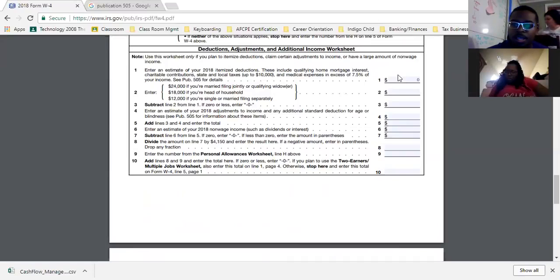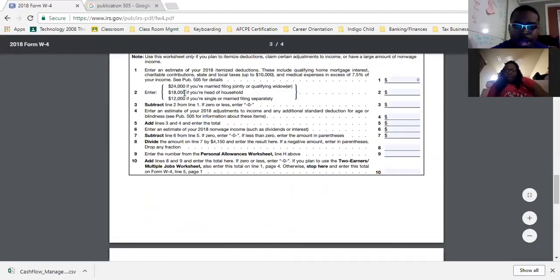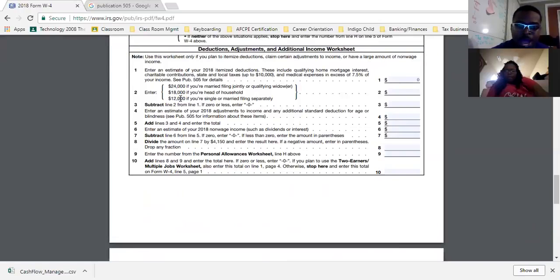So your itemizations has to exceed the standard. So these are the standard deductions right here. You have $24,000 for married. So that means that you have to itemize more than $24,000 to be able to qualify for it. You have $18,000 as head of household. What that means is that you have to itemize more than $18,000 to do head of household. And then you have $12,000 for married filing separately. That means that you have to itemize more than $12,000 to be able to do your itemizations.